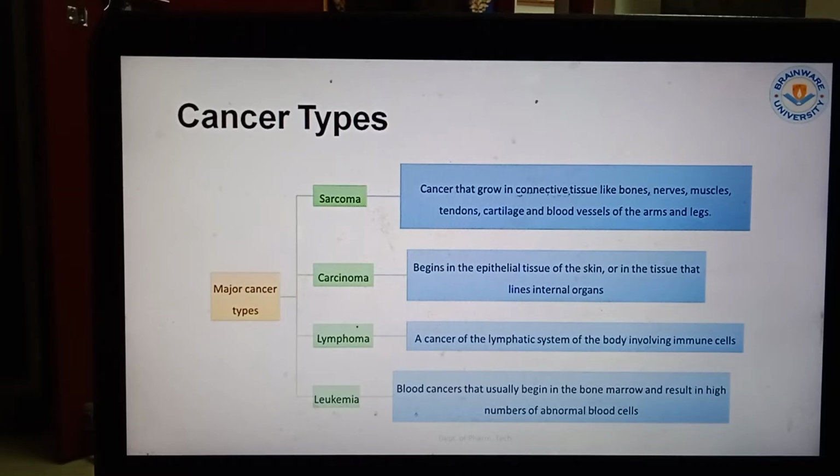Now lymphoma, that is a cancer of the lymphatic system of the body involving immune cells. That means in the immune glands, that is under the arms, under the legs or on the arms or thighs, the lymph glands and lymph nodes are there. So whenever the cancer is growing in the lymph node, it is known as a lymphoma. Now coming to the leukemia, that is the blood cancer that usually begins in the bone marrow and results in a high number of abnormal blood cells. Whenever any mutagen or any unwanted substance comes into the body, the WBCs try to destroy them. So as a result, the number of WBCs increases and they also depress the bone marrow, and this process is known as the leukemia.